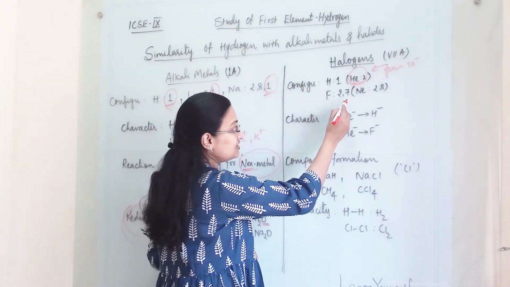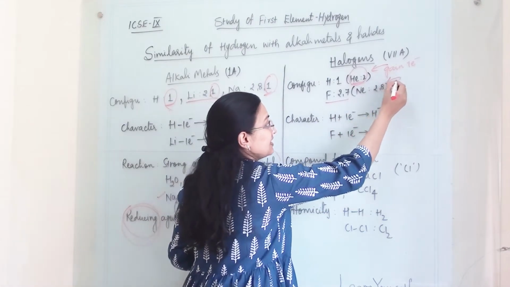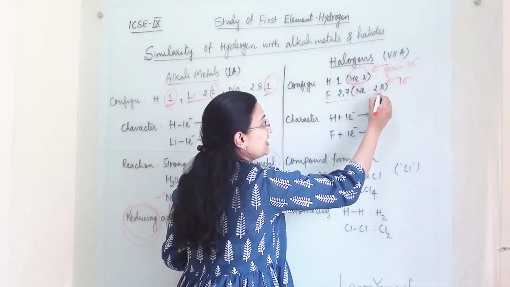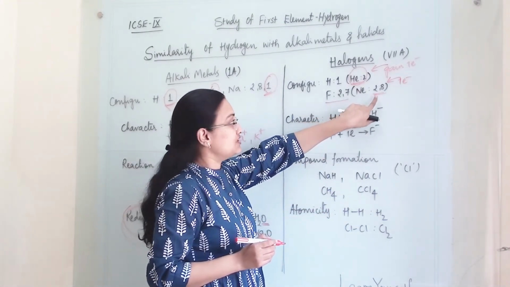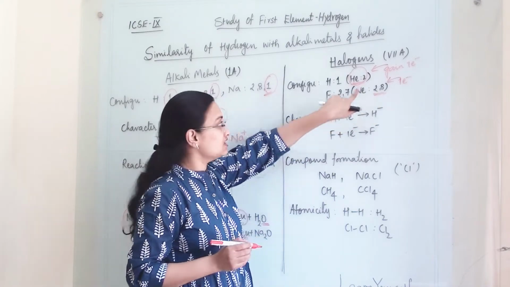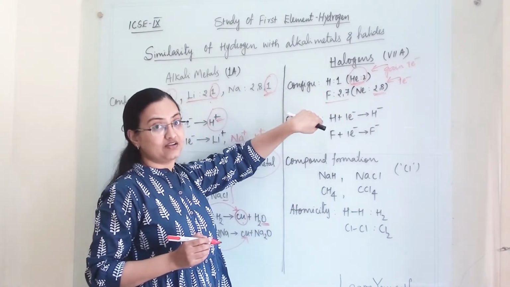Just like fluorine becomes stable by gaining one electron and follows neon's electronic configuration, that is 2,8. So here it shows similarity with fluorine when it gains one electron.